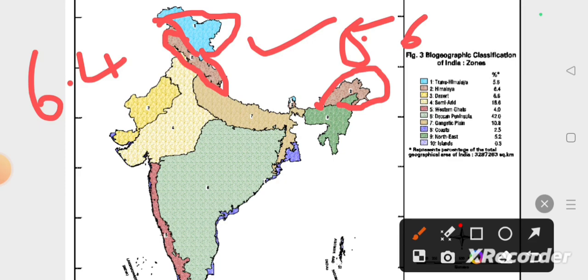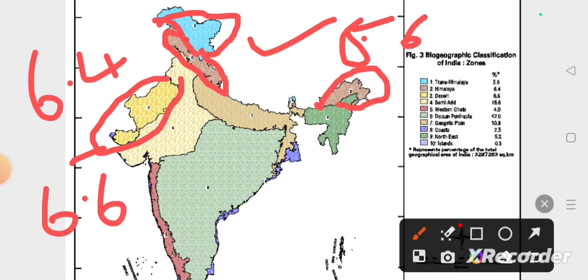And this is the desert region. It is around 6.6 percent of the total geographical area. In this, species like the caracal, Felis caracal, and also wolves are present. Canis lupus is the scientific name of the wolf, and the desert cat, Felis libyca, is also present. All this comes under the endangered species of the Indian desert zone.